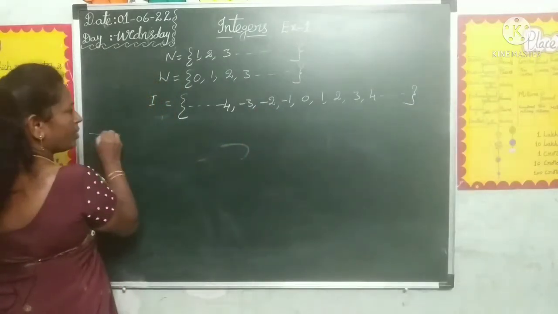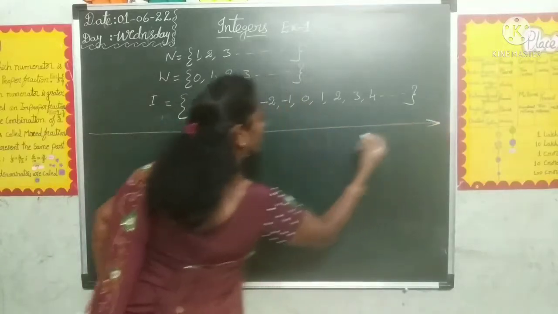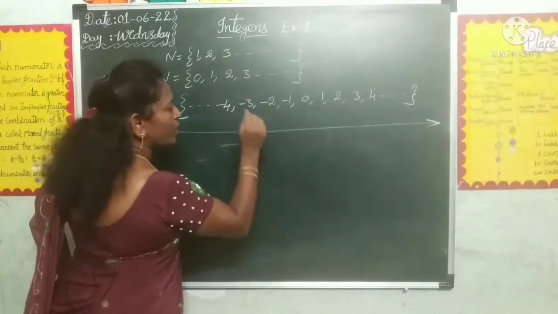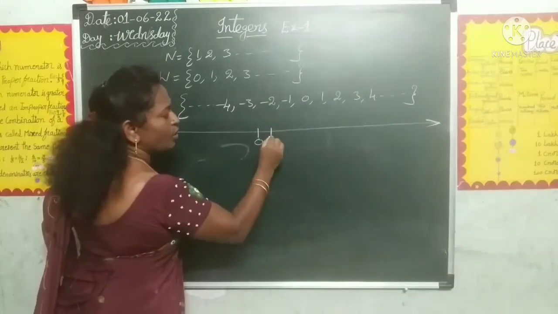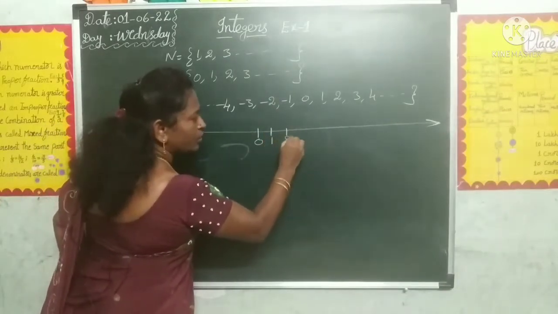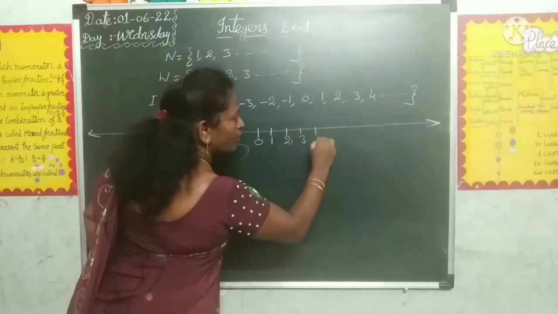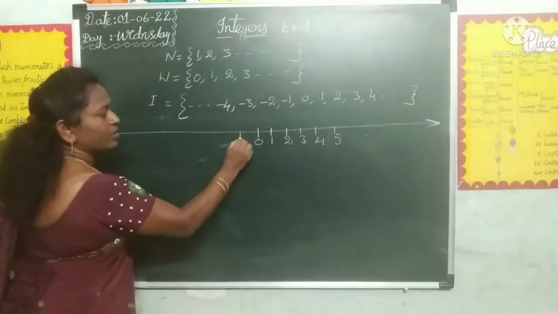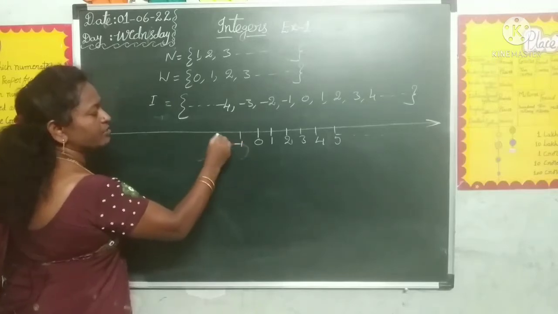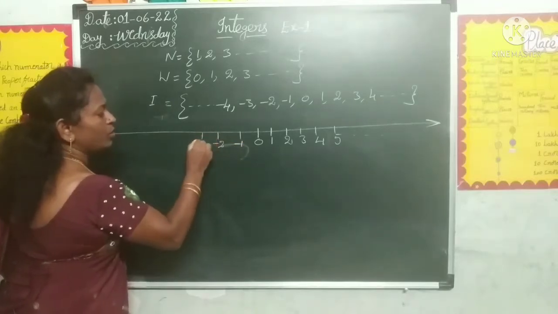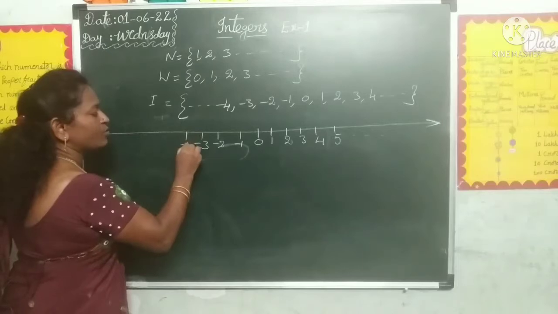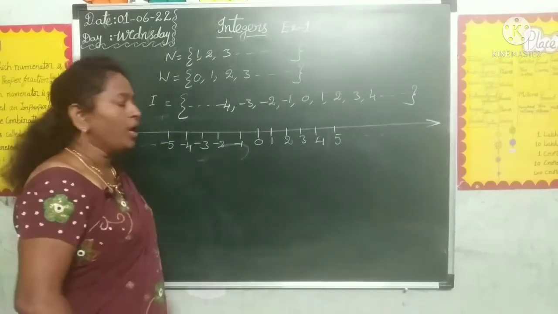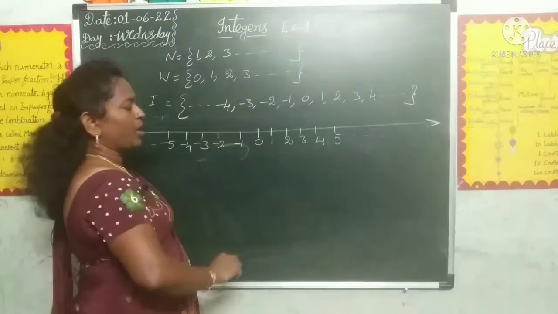Now these integers you can represent on a number line. So draw the number line and mark the 0 in the middle of the number line, and right side of the 0 positive integers 1, 2, 3, 4, 5 and so on. Here left side of the 0 negative integers -1, -2, -3, -4, -5 and so on.